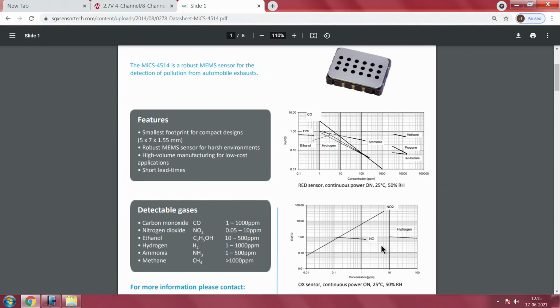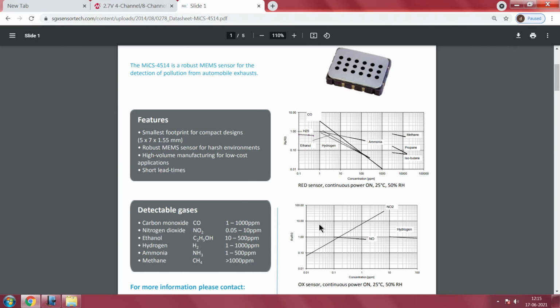Having discussed this cross sensitivity, suppose you are interested in finding out the ppm level of nitrogen dioxide. How do you do that? This is the only chart available with you. On the x axis, which is a log scale, you see the concentration in ppm, and on the y axis you see the ratio of Rs divided by R naught. Now this sensor is supposed to give you Rs as well as R naught.